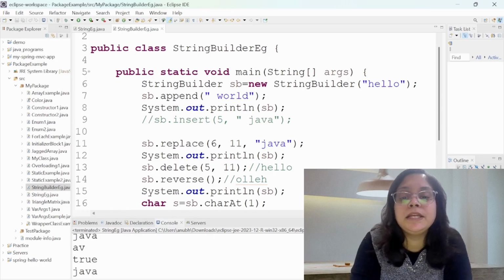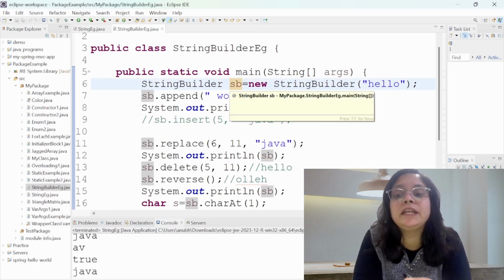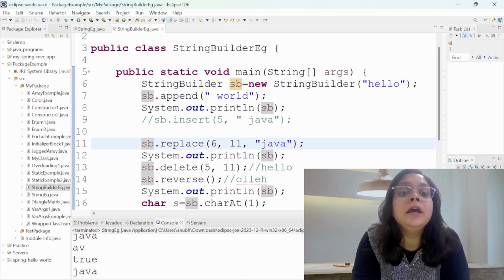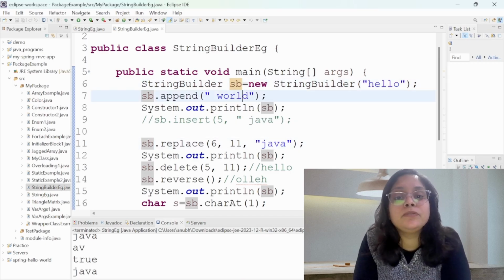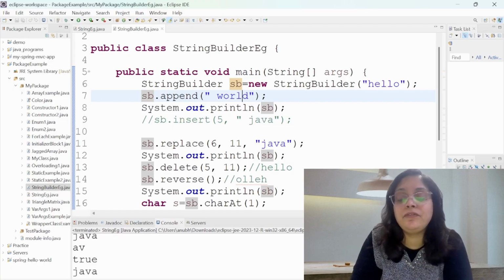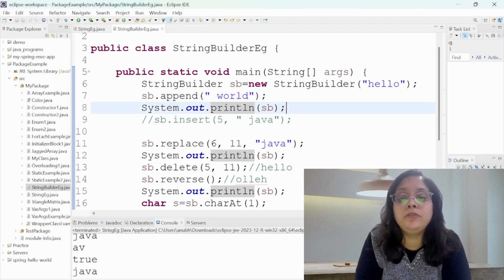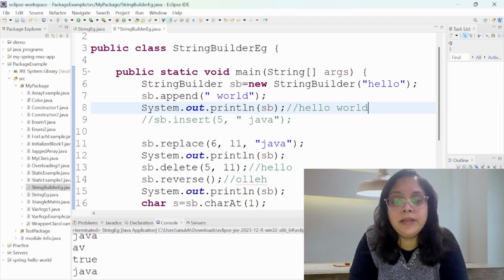Okay, the first one is we have created the StringBuilder object sb, and I have initialized it with the value hello. Now I'm trying to append this with world. So in this case, if I'm trying to print sb, it will give me the value hello world. That means it is modifying the same object since it is mutable.